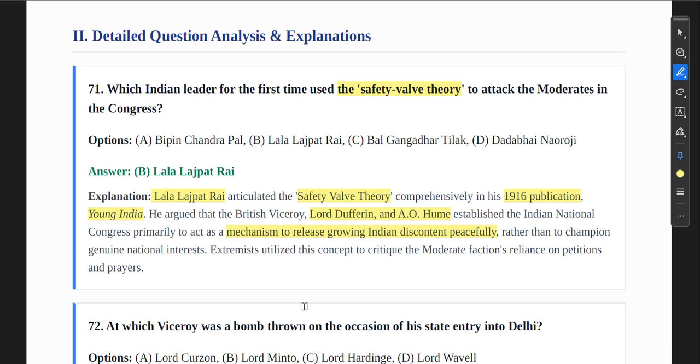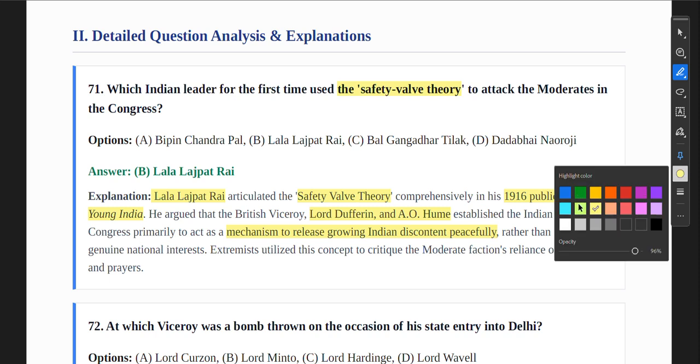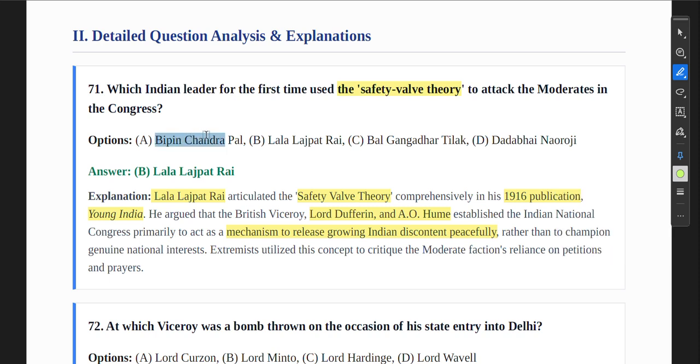Now, one more piece of information to add is Bipin Chandra Pal. He did not subscribe to the safety valve theory. He criticized it, saying that the Britishers had no role in supporting the establishment of the Indian National Congress. Otherwise, if they ask who was the leader who first used the safety valve theory, the answer would be Lala Lajpat Rai. Another question can be framed: who criticized the safety valve theory? That would be Bipin Chandra Pal.